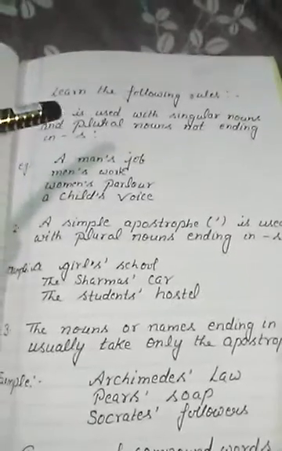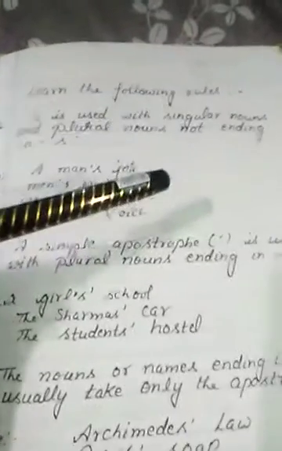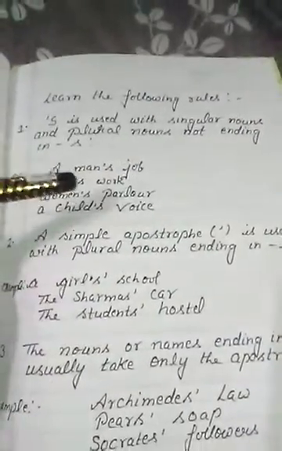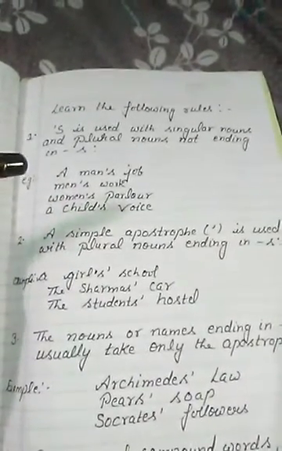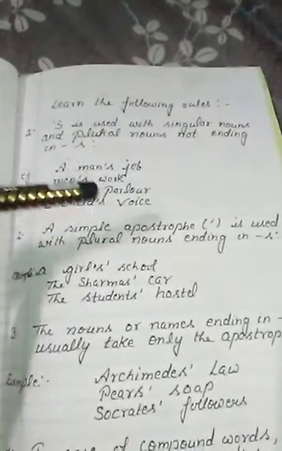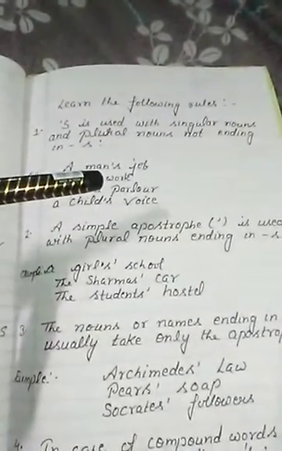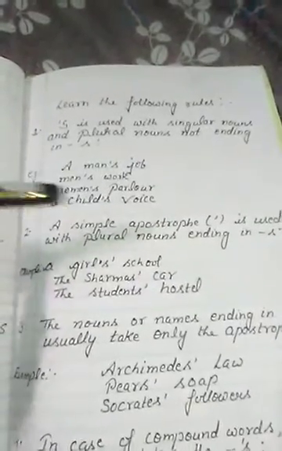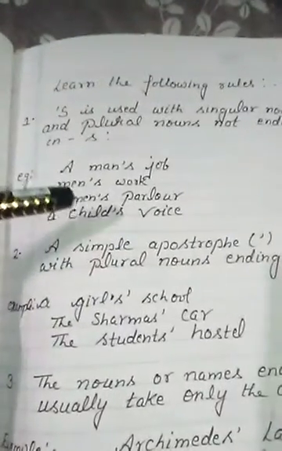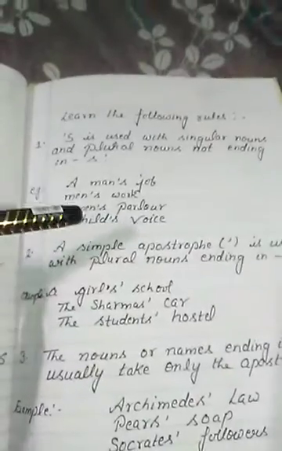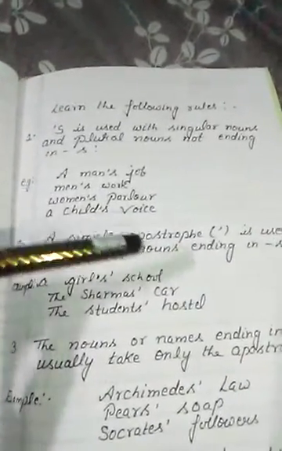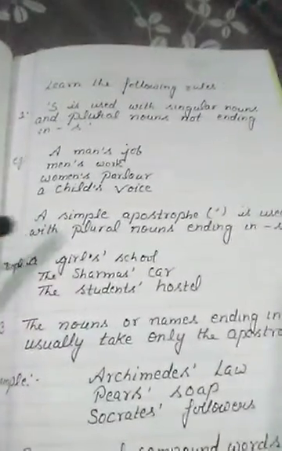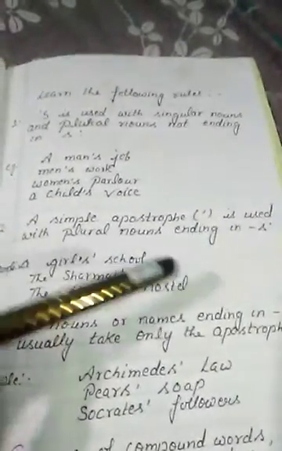First, apostrophe s is used with singular nouns and plural nouns not ending in s, such as a man's job. Man is ending in n, so a man's job. Men is a plural word and it is not ending in s, so men's work, woman's parlor, a child's voice.